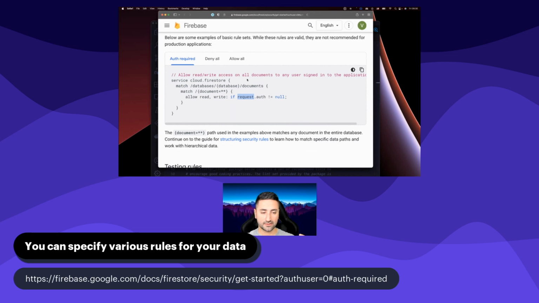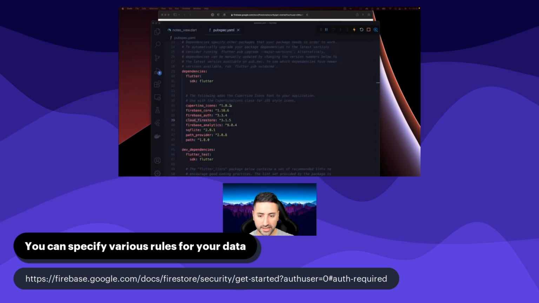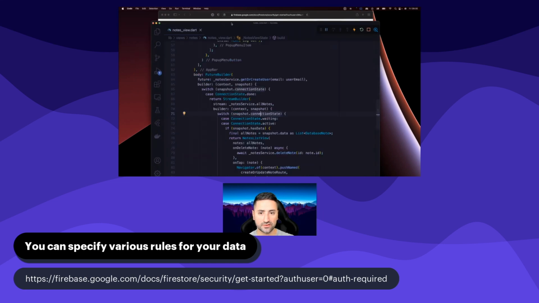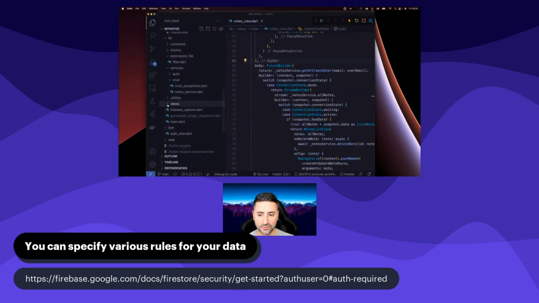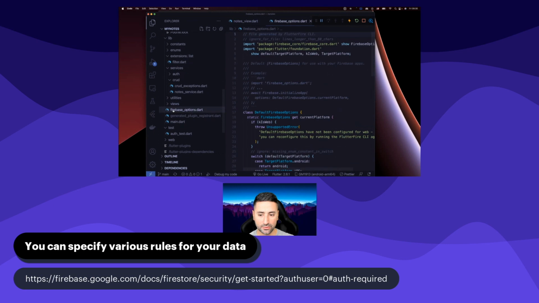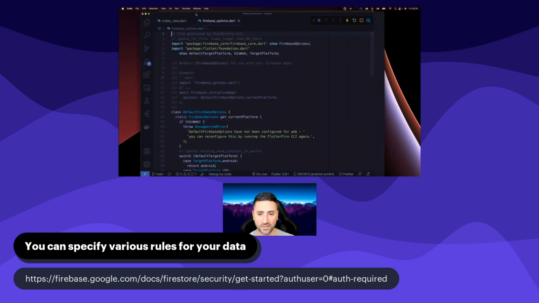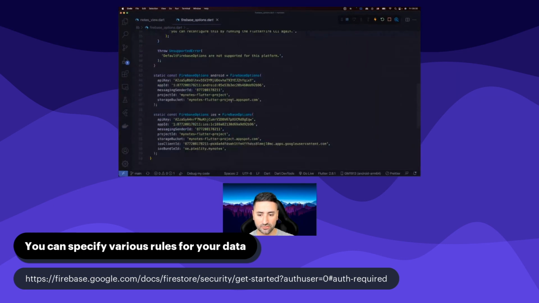They're there to help you secure your database, because you see, the way we've actually generated our application, let's go to the source code and have a look at it a little bit. When we set up our Firebase with the Firebase CLI and Firestore CLI, there were some files that were generated for us automatically, and they were inside this Firebase options. So I'm going to open that for us here.